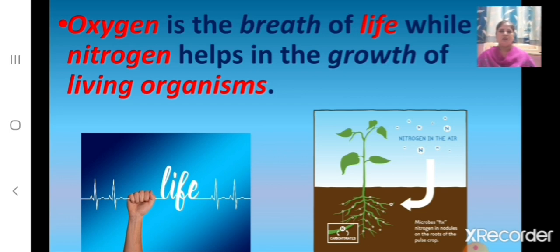Children, we know that oxygen is very essential for us. Why? Because we require it for our survival. We breathe in oxygen. So it is the breath of life. And children, can you tell why nitrogen is considered a significant gas? Nitrogen is considered a significant gas because it helps in the growth of living organisms. And we know that 78% of nitrogen is present in the atmosphere. So this helps in the growth of living organisms.